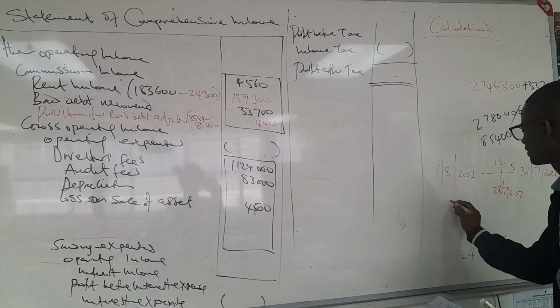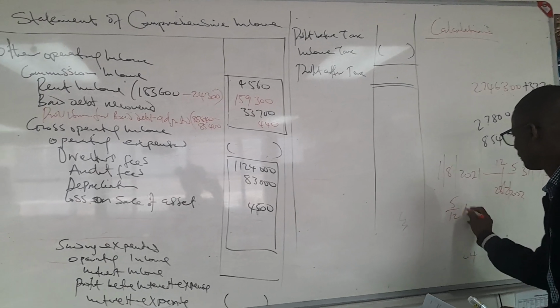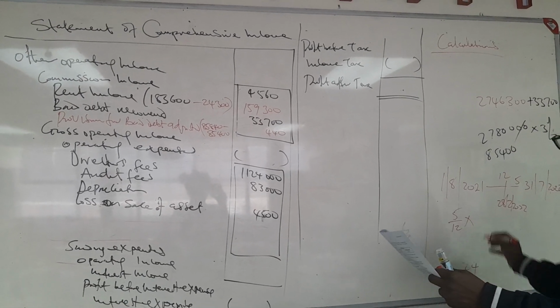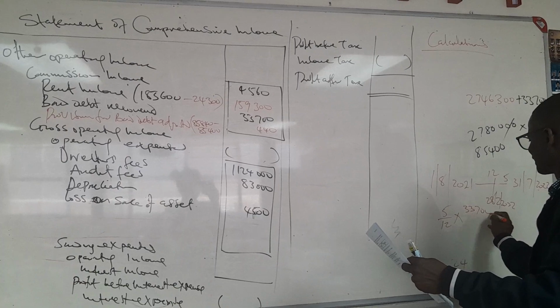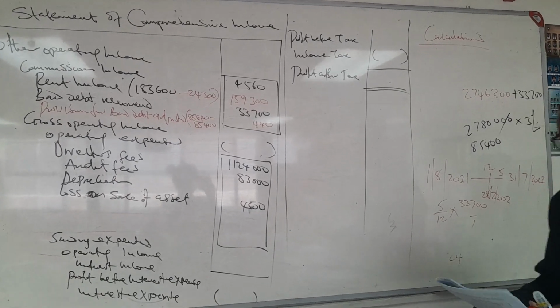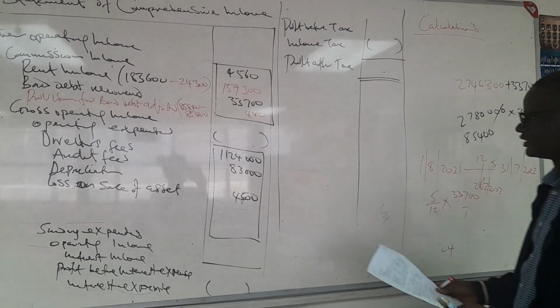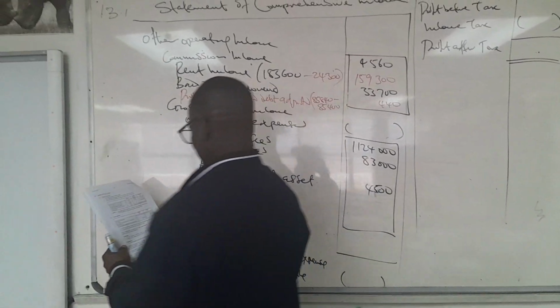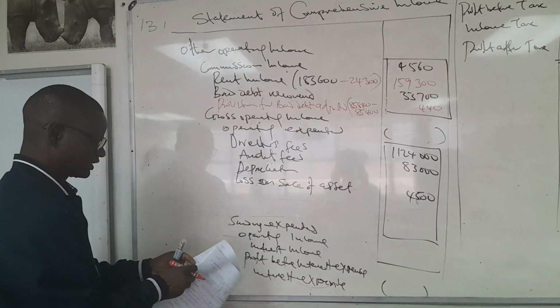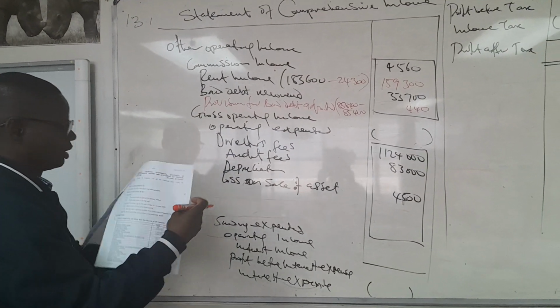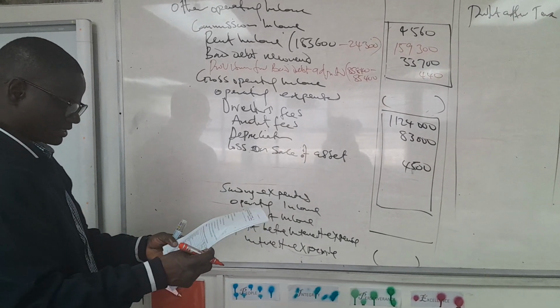How do we do that? Now say 5 months over 12 months multiplied by 33,700. This will give us the amount to be removed from the security expense. How much is the security expense?